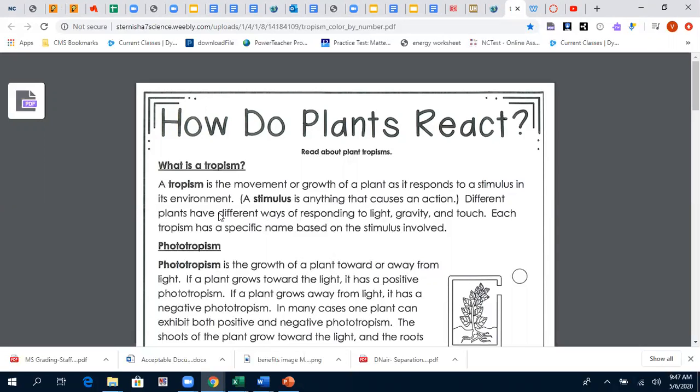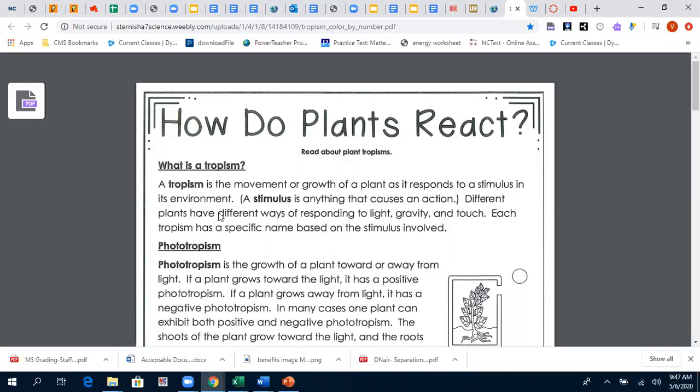Okay, different plants have different ways of responding to light, gravity, and touch. So the plant's movements are based on these few things: light, because light is important; then gravity, the pull of gravity by the earth, is another thing that is important for the plants; and then touch. So these are the three ways that the plants actually start moving in those directions.